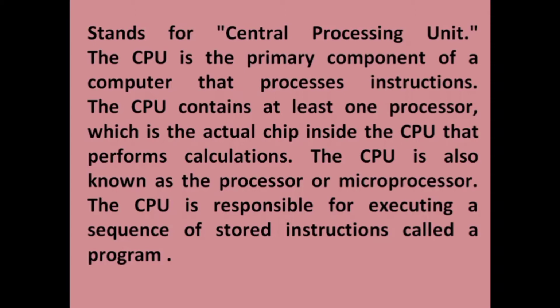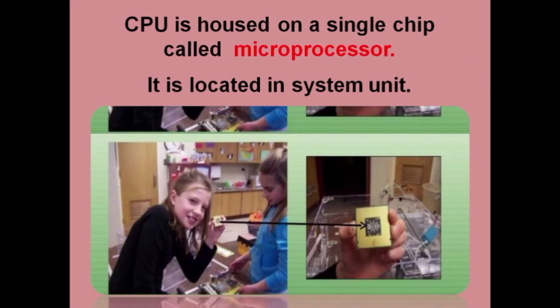It communicates with the input and output devices which send and receive the data to and from the CPU. The CPU has three main components: ALU, MU and CU, where ALU means the arithmetic logical unit, CU means the control unit, and MU means the memory unit.